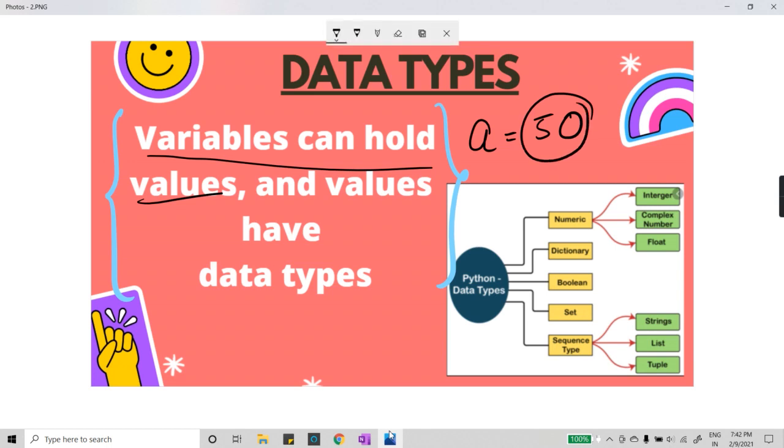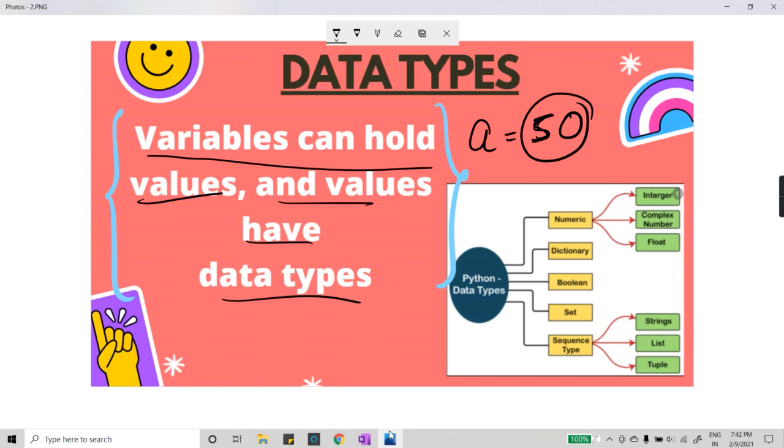Now what about my second part, values have data types? What kind of data is this 50? It is an integer data type. Integers go from minus infinity to plus infinity.